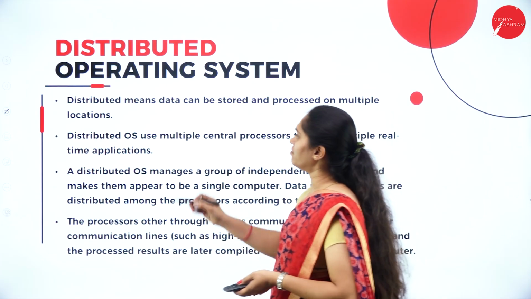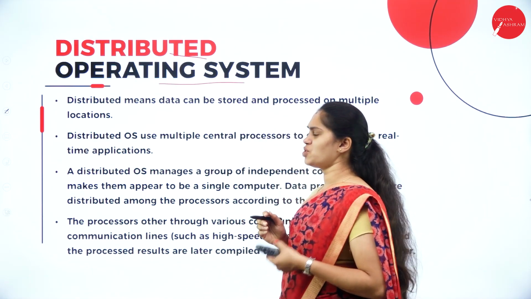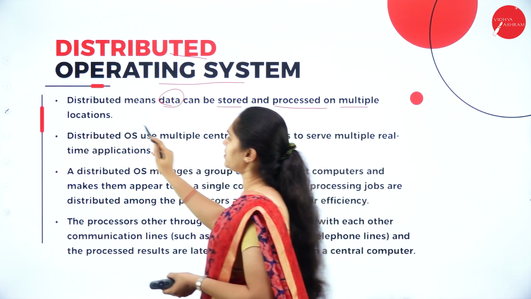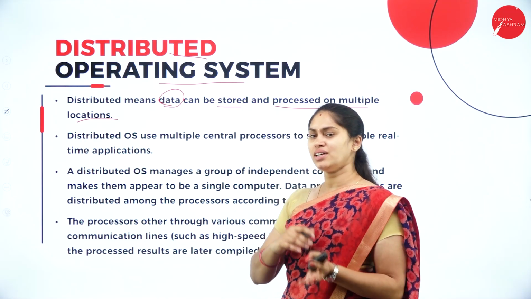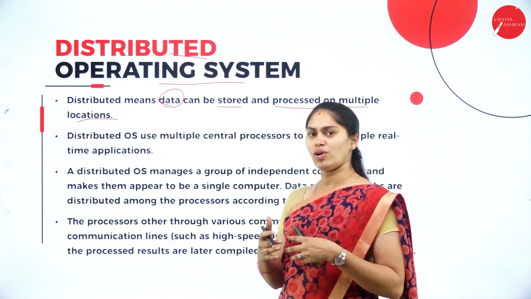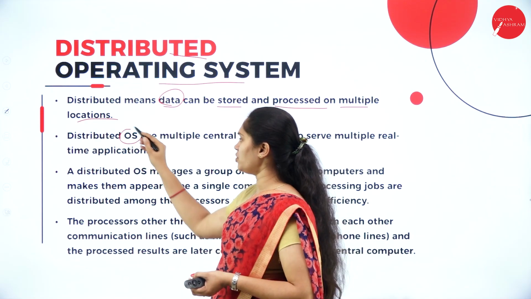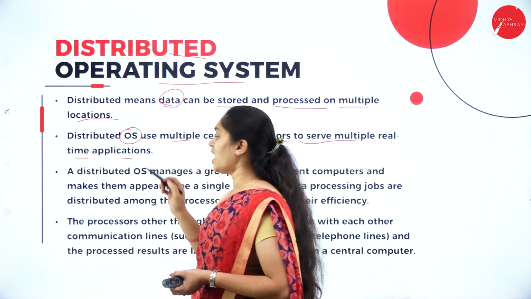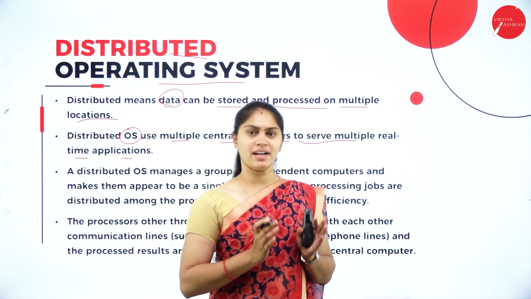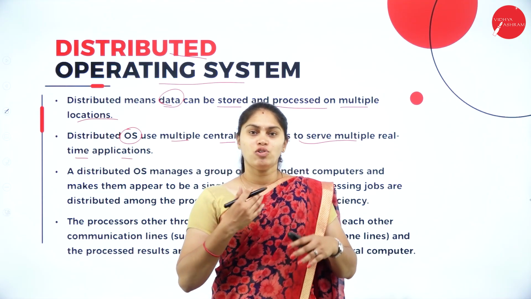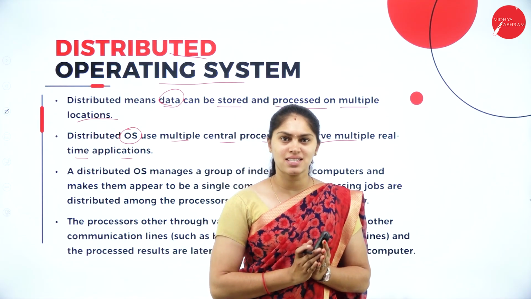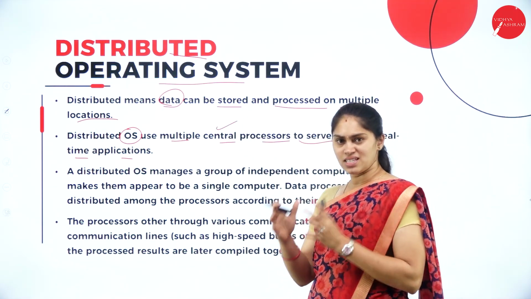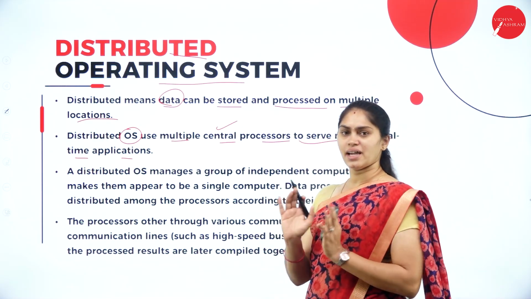So at last here we have the distributed operating system. What do you mean by distributed here? When the data can be stored and processed in multiple locations on different computers, when we have the same data which is going to be stored in different locations. So this distributed operating system uses multiple central processors to serve multiple real-time applications. You got to know about RTOS, the real-time operating system. When I have a collection of real-time operating systems, then I can call that a distributed operating system. So it has multiple CPUs to serve multiple real-time applications.